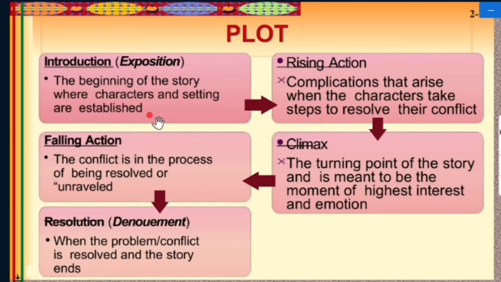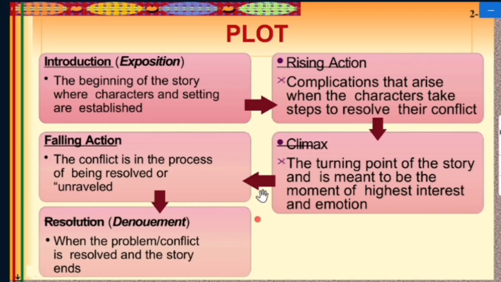So in plot, introduction or exposition is the beginning of the story where characters and settings are established. From introduction to rising action, these are the complications that arise when the character takes steps to resolve their conflicts. From rising action to climax, the turning point of the story, meant to be the moment of highest interest and emotions. From climax to falling action, the conflict is in the process of being resolved or unraveled. And the last one is the resolution, denouement. When the problem or conflict is resolved and the story ends, that is called a resolution.